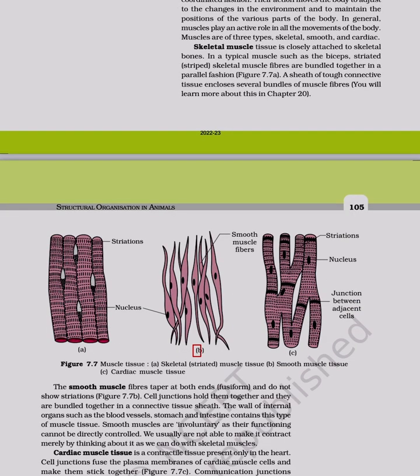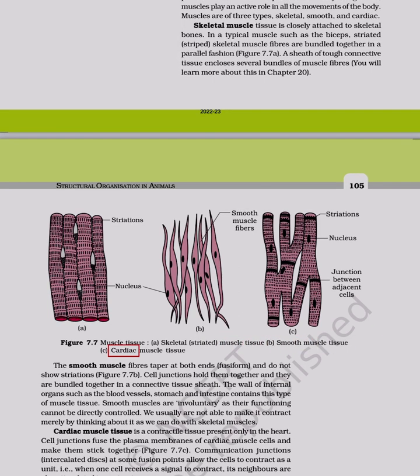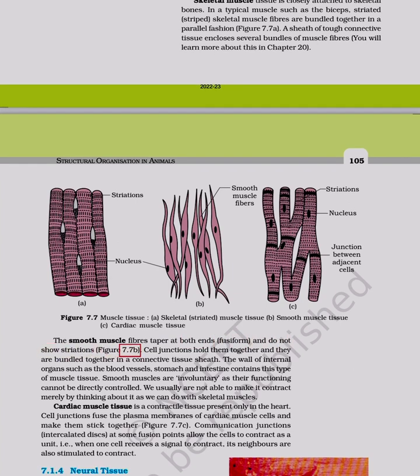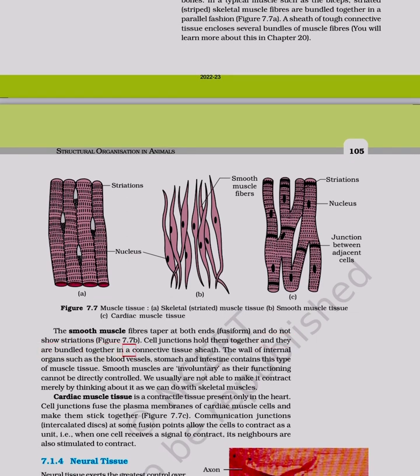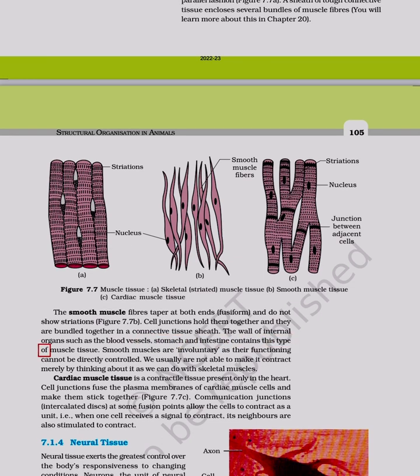Figure 7.7. Muscle tissue. A. Skeletal, striated, muscle tissue. B. Smooth muscle tissue. C. Cardiac muscle tissue. The smooth muscle fibers taper at both ends, fusiform, and do not show striations. Figure 7.7b. Cell junctions hold them together and they are bundled together in a connective tissue sheath. The wall of internal organs such as the blood vessels, stomach and intestine contains this type of muscle tissue.